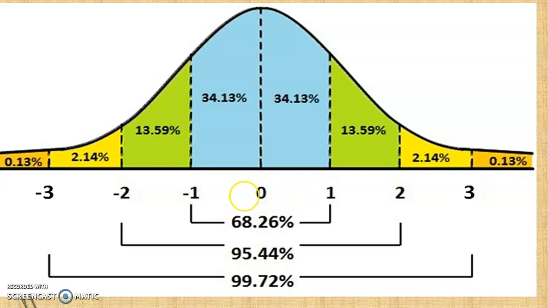If your value is lying between -1 to +1, that means your data is lying within 68.26%, because 0 to +1 means 34.13%. Similarly on the negative side also, if the value is lying between -2 to +2, then 95.44%. If the value is lying between -3 to +3, then 99.72%.